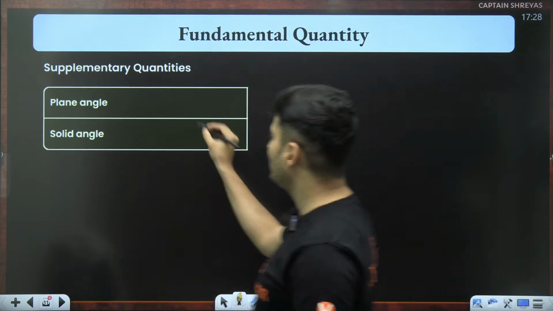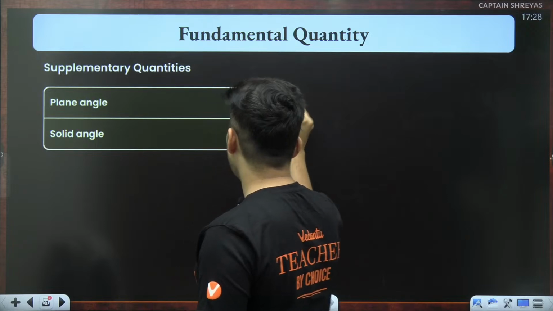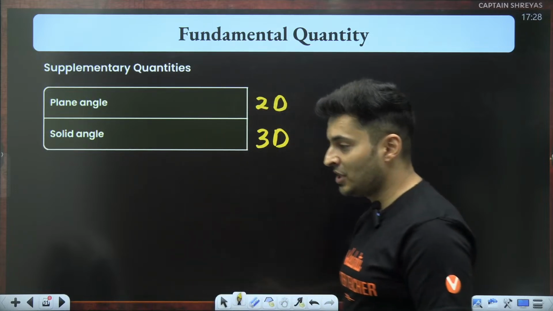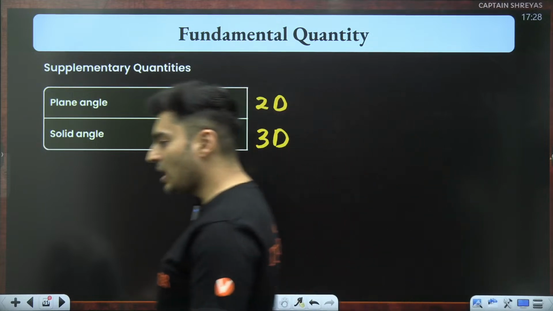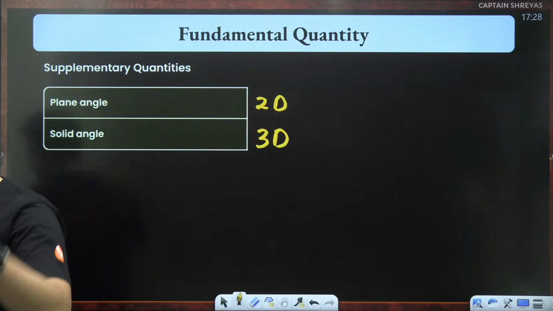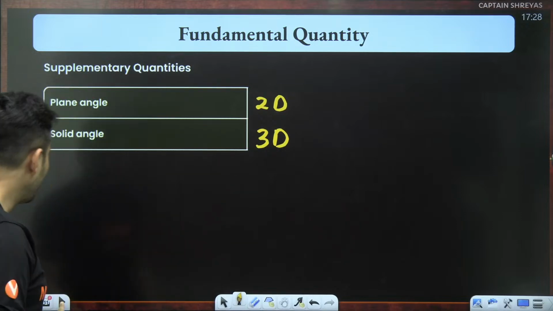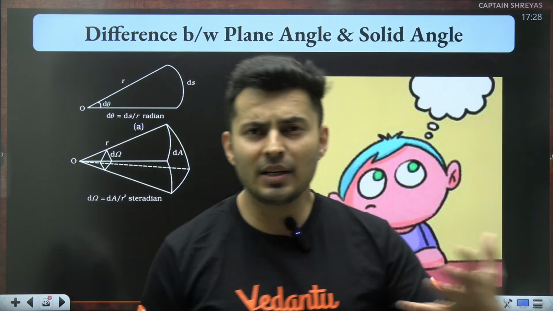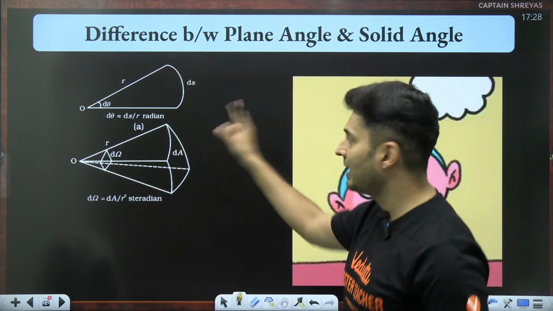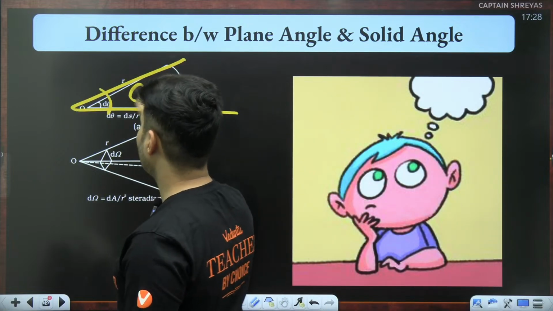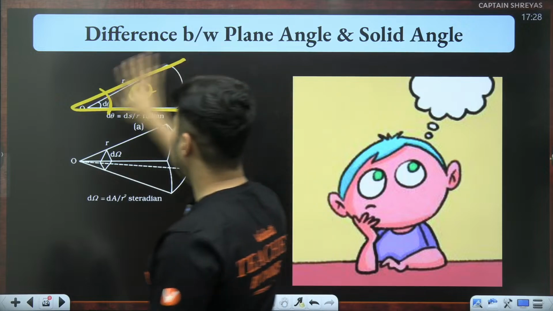See, plane angle is basically angle in 2 dimensions. Solid angle is basically angle in 3 dimensions, 3D. That's all. You will be like, sir, how does it look? It looks like this. Normal angle, everybody knows. 2 lines you take, you measure this as the angle.